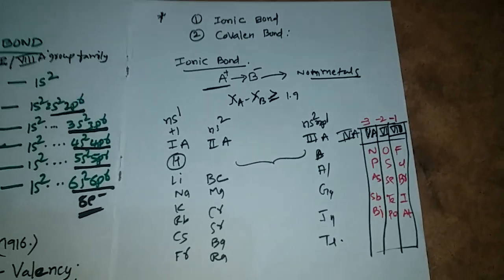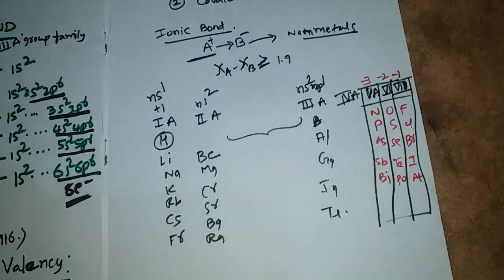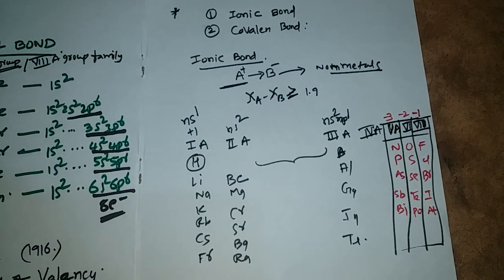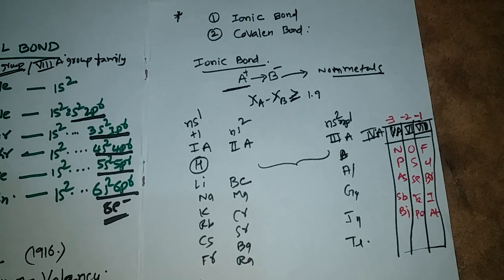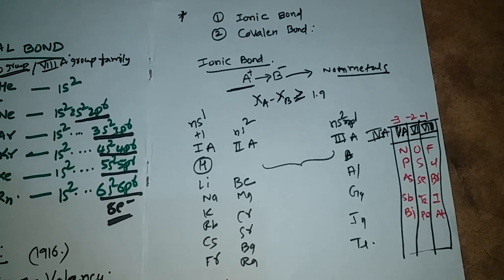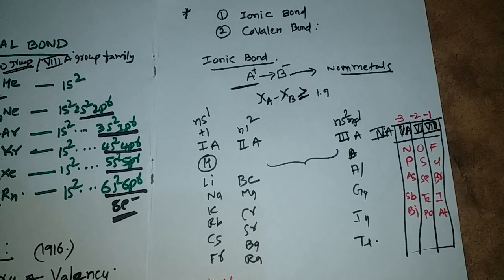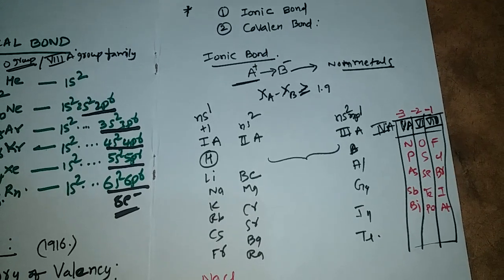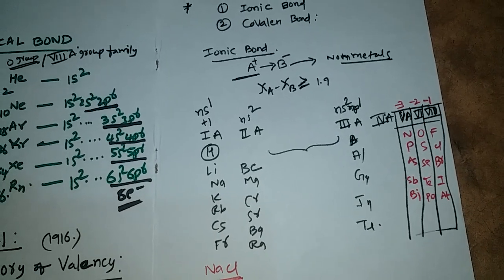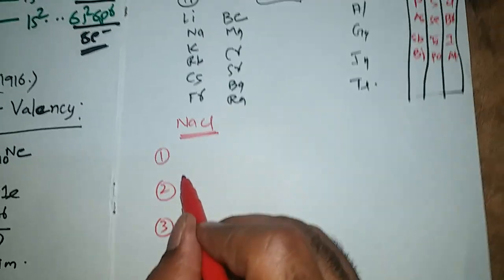Now let's see how an ionic bond is formed by an example. The example is NaCl. In the formation of an ionic compound, we have mainly two steps.